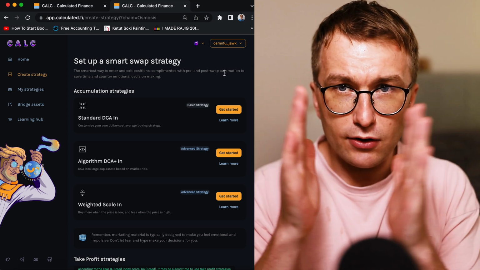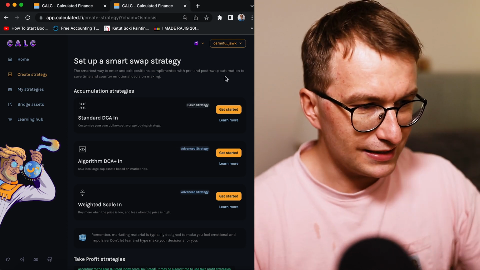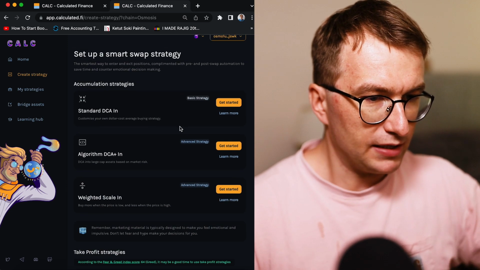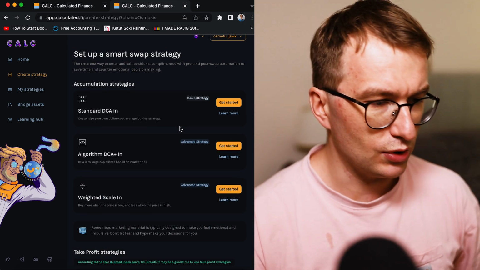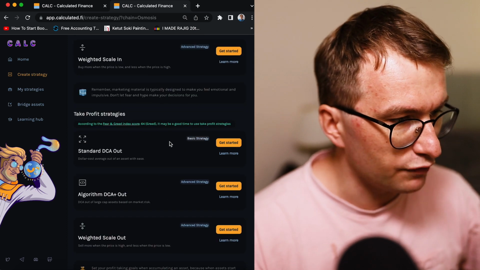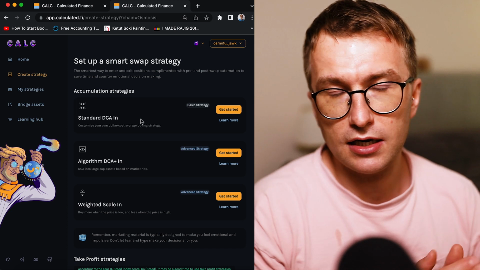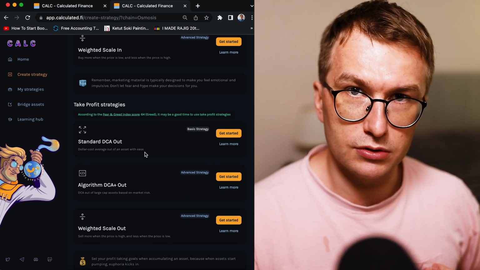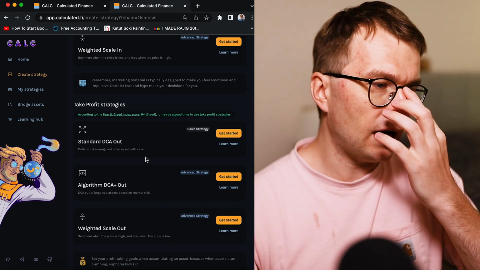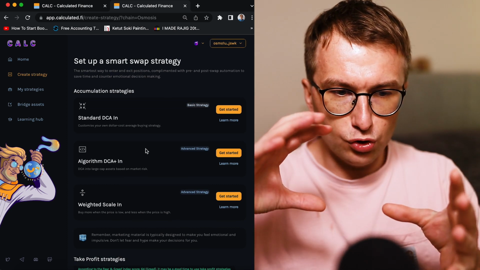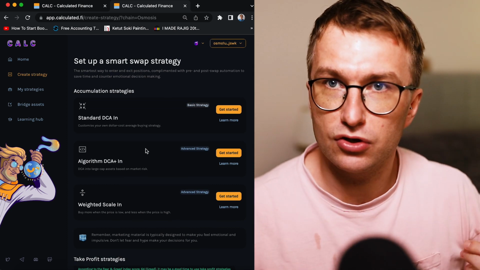You see, I narrowed this page, so this has a different layout. But if you go with full page, it also will have a different layout, and also different if you're on mobile. So we have a few strategies, and there are strategies in and strategies out, which is really clever, because you can hedge against yourself.